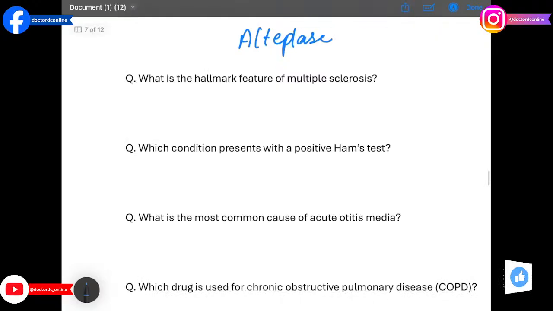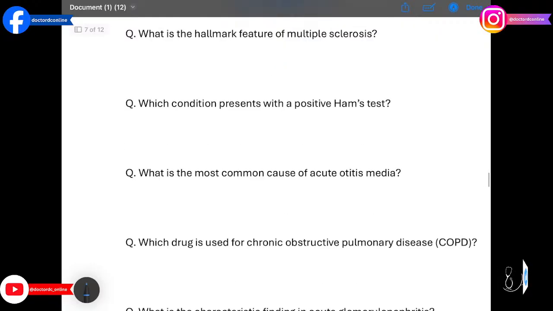What is the hallmark of multiple sclerosis? The answer is lesions separated in time and space. Demyelinating plaques cause varied neurological deficits.